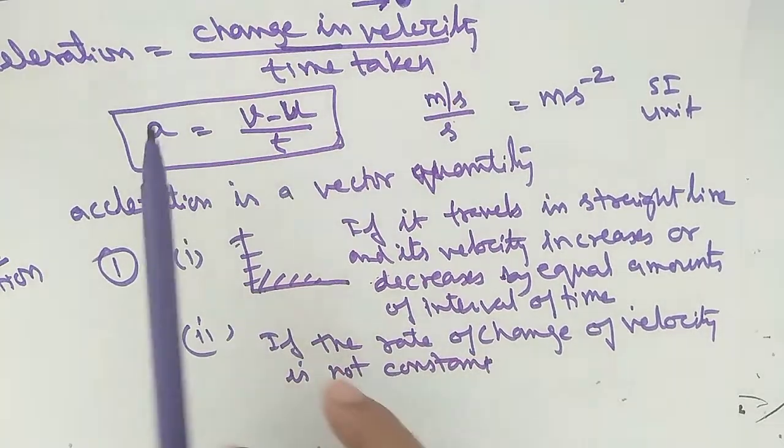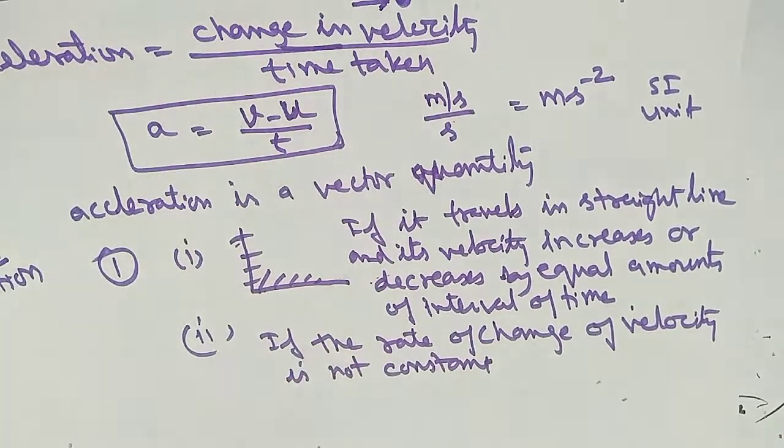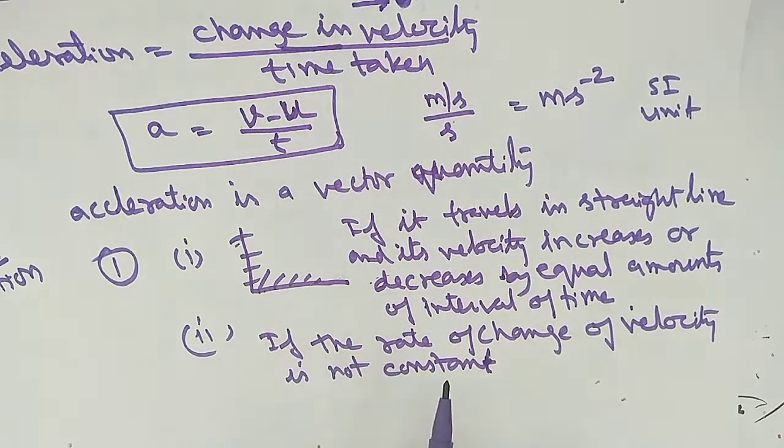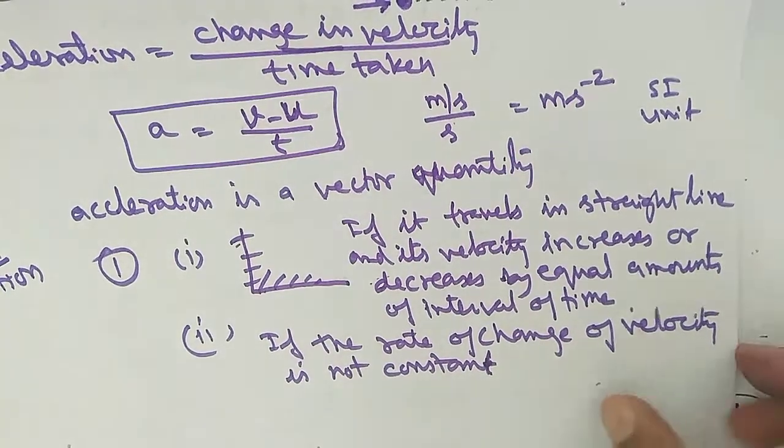Okay, so rate of change of velocity is called acceleration, you know very well, change in the velocity upon time. So simply, if it is not constant, that is variable, every time it is changing, that is the non-uniform acceleration.